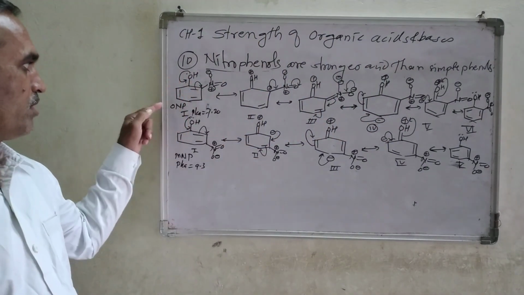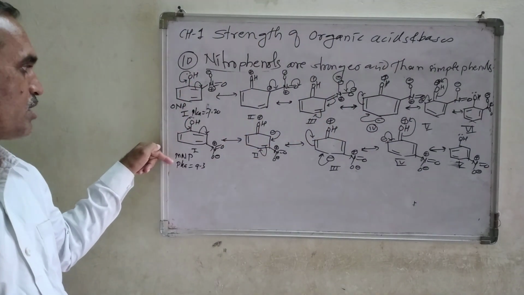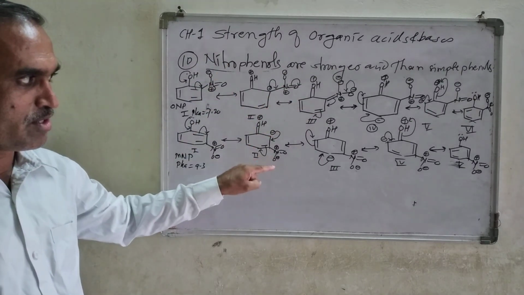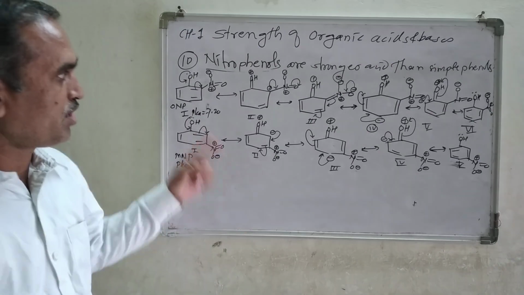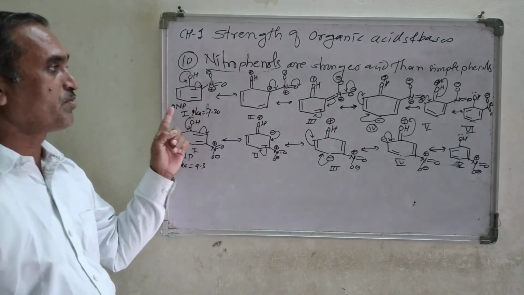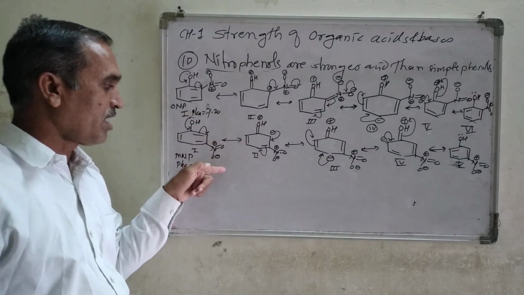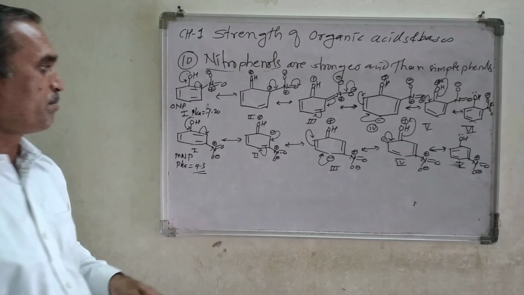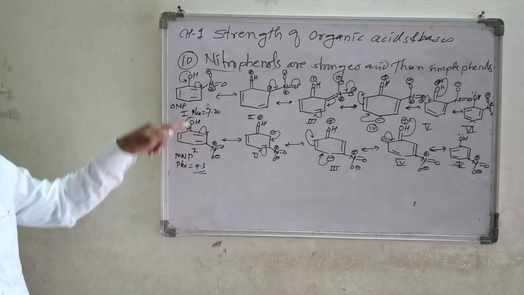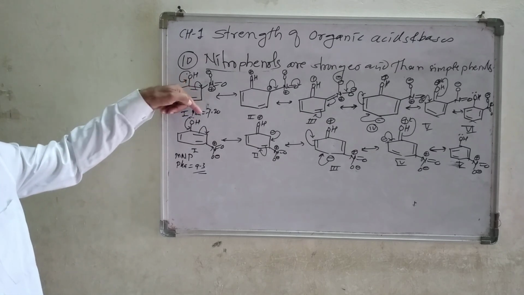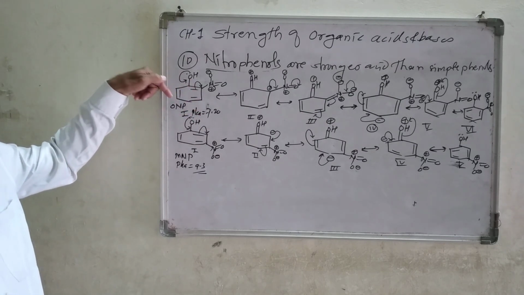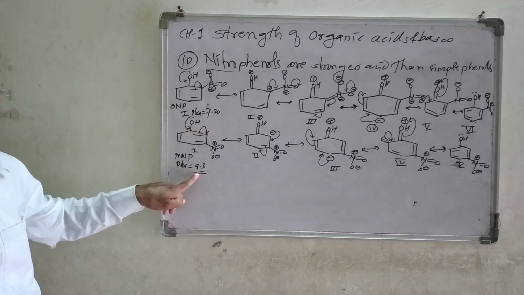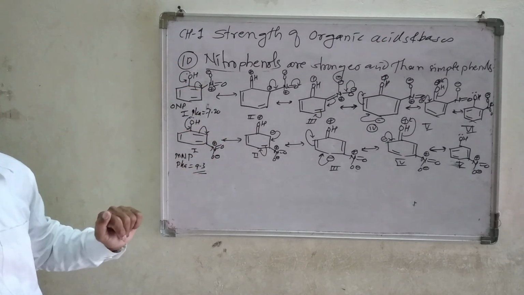If you compare orthonitrophenol and metanitrophenol, orthonitrophenol has 6 structures, here there are only 5 structures, and therefore orthonitrophenol is a stronger acid as compared to the metanitrophenol. If you compare the pK value, that of orthonitrophenol is less, therefore it is stronger, and here it is higher, and that's why it is weaker.